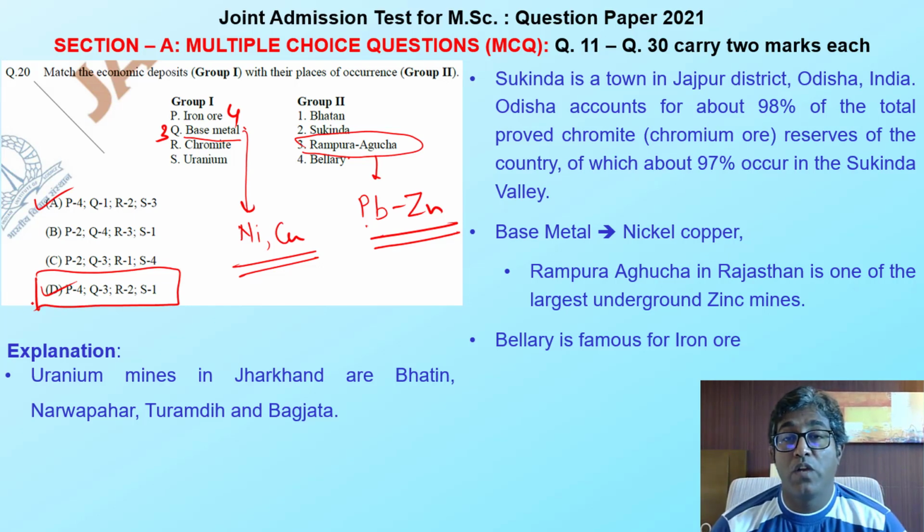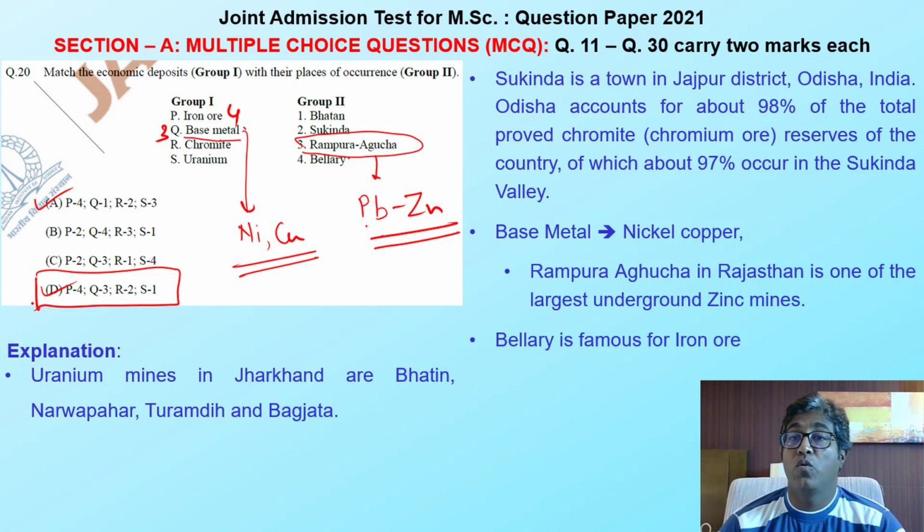And I used to tell you frequently that if I need to apply this elimination technique to save my time, I don't want to go for chromite and uranium because I have a few questions left. I need to give more time to those questions, especially MSQ and NAT. So I don't want to solve all again. I use my elimination technique and just move forward to solve another question.